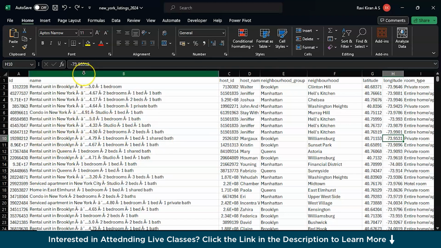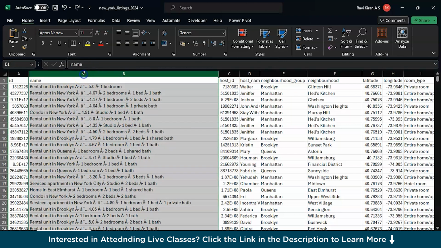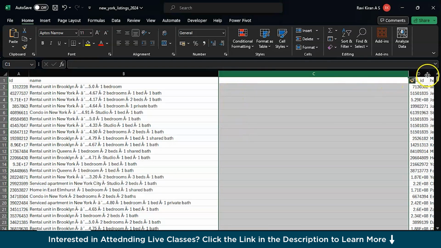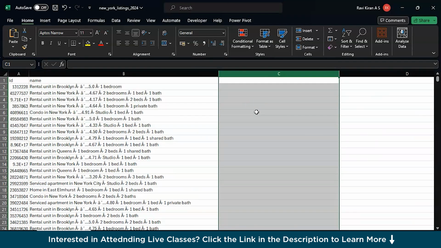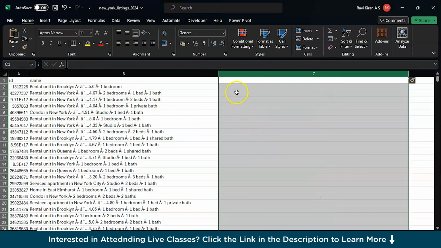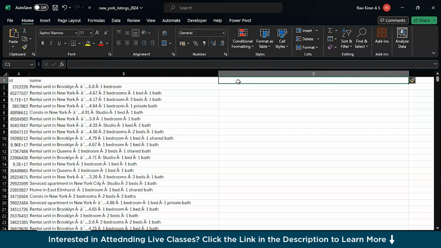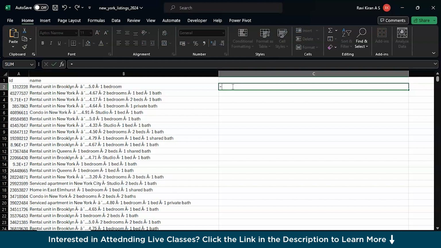Coming to the first one, which happens to be the name column, column B. We have a new column. Let's try to add a few more. You might want that. There you go. Now, since we are creating a new column and trying to eliminate the special characters, we have multiple symbols, right? So let's try to use that.